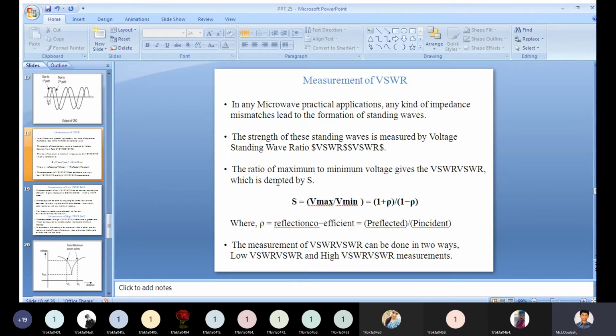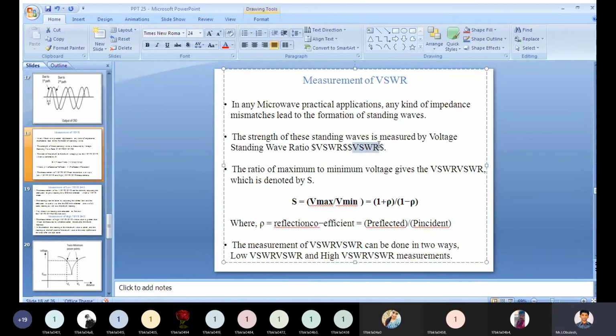The strength of the standing waves is measured by voltage standing wave ratio.